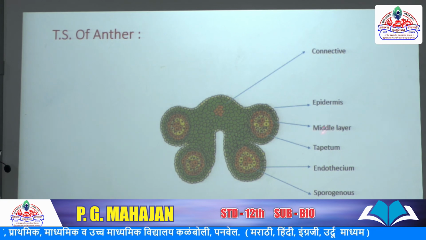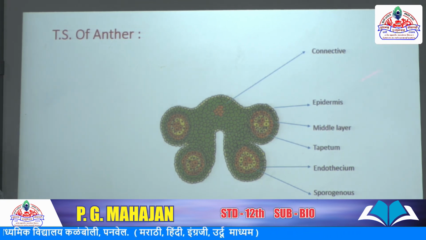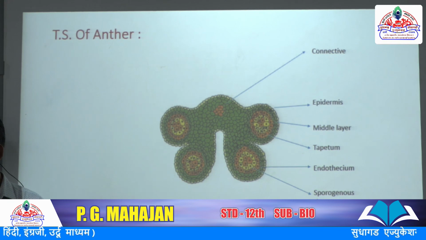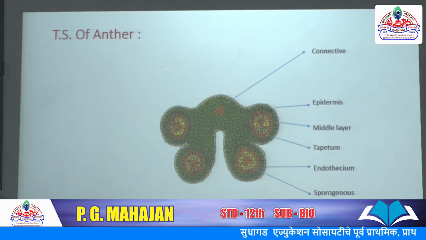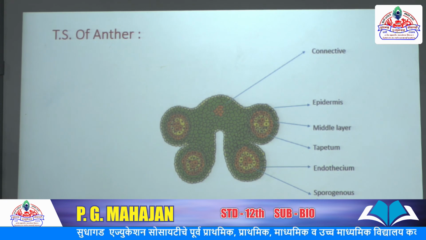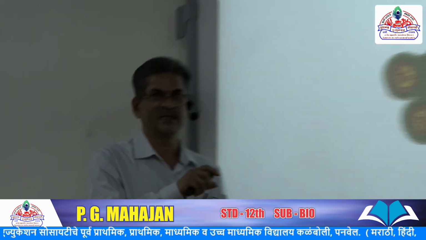And fourth, tapetum. Tapetum is the innermost nutritive layer of the anther wall, and it immediately encloses the sporogenous tissue. This T.S. of the anther is completed. Thank you.